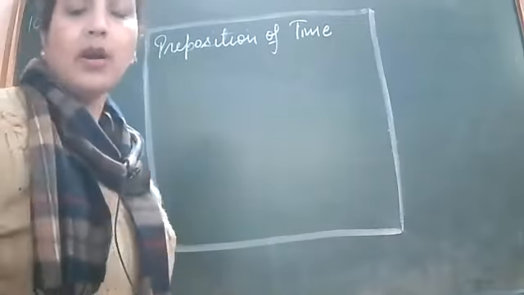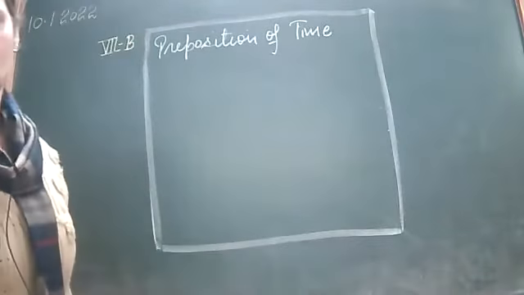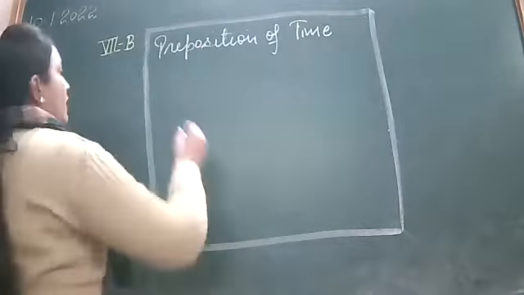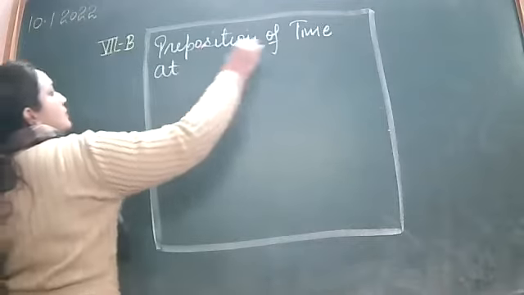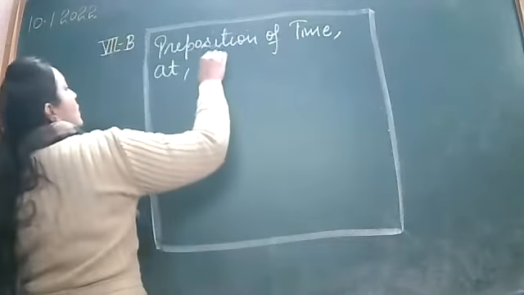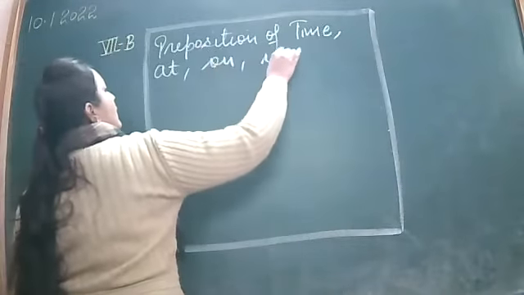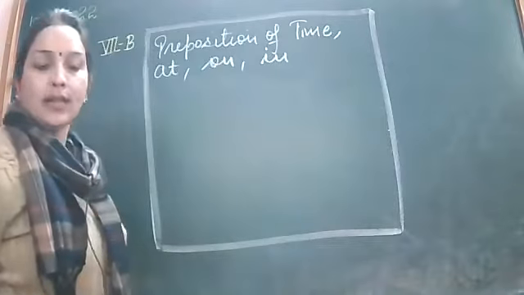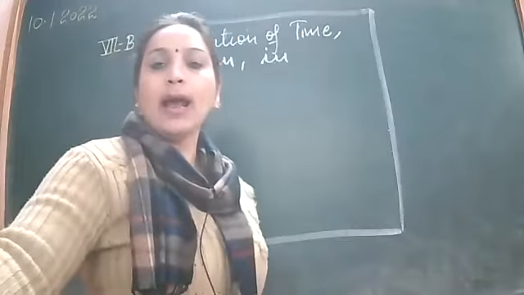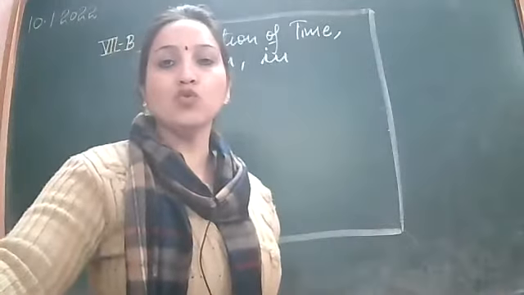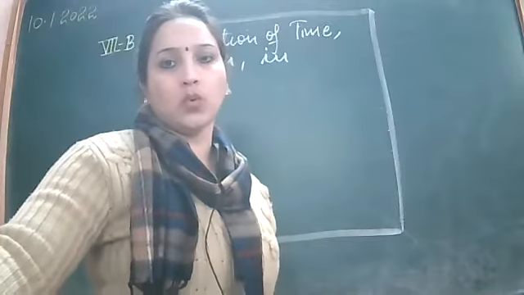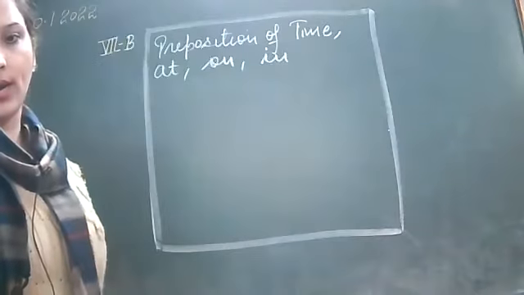Preposition of time. What are those? Tell me. Very good. At, on, in. See, at, on, in is used for place also, and at, on, in is used for time also. Clear? At, on, in.